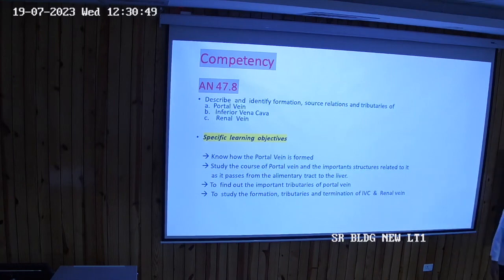Okay, is it clear? Then finally it reaches the porta hepatis, where it enters and divides into two branches, the right and the left branch. So that is portal vein for you.